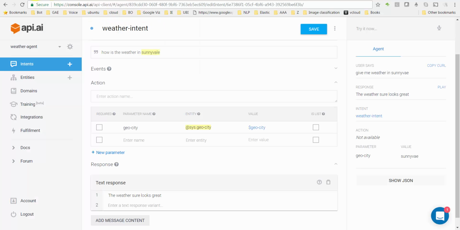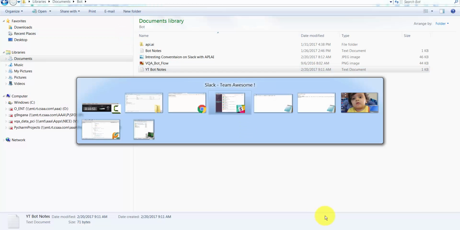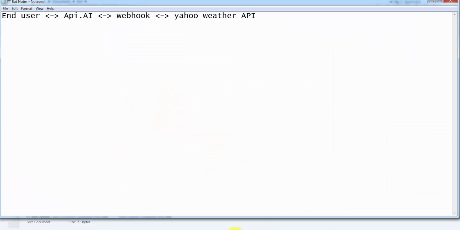Now what you need to do here is, when a user asks a question about the weather, you are supposed to call your webhook, basically the API that you just deployed on Heroku. What that application or that API does is it in turn goes and makes a call to the Yahoo Weather API, and here it is.